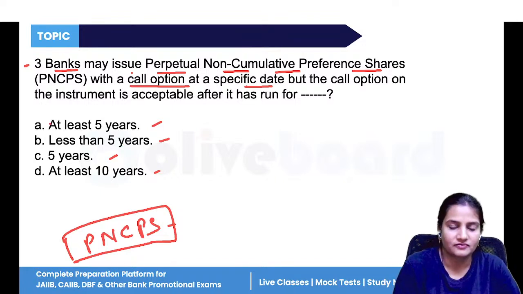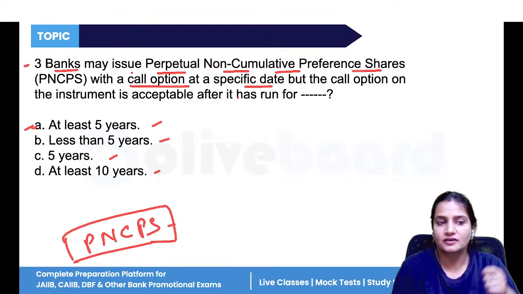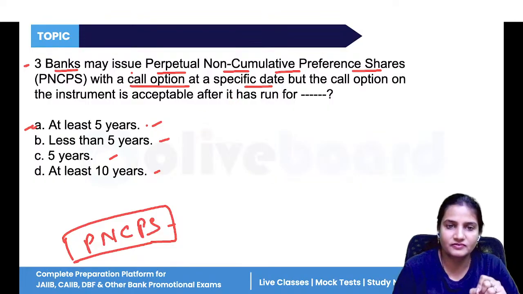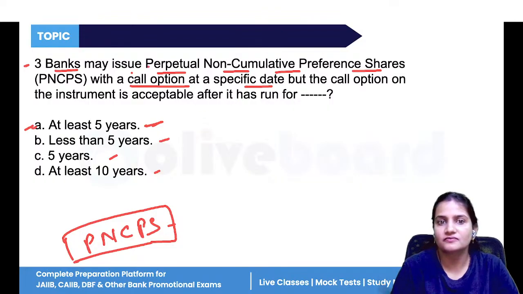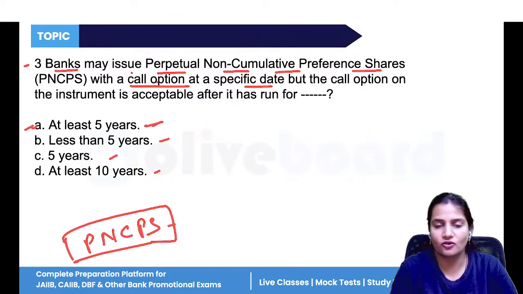So, at least 5 years. If the instrument has run for at least 5 years, then the bank will get the option of call. That is, the call option will be given to the bank.